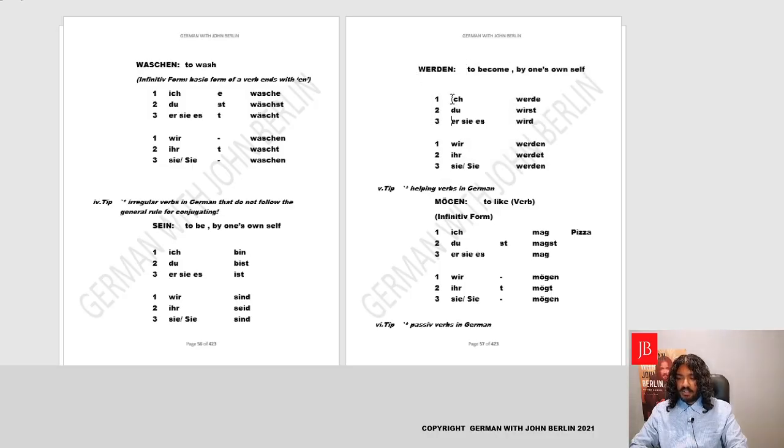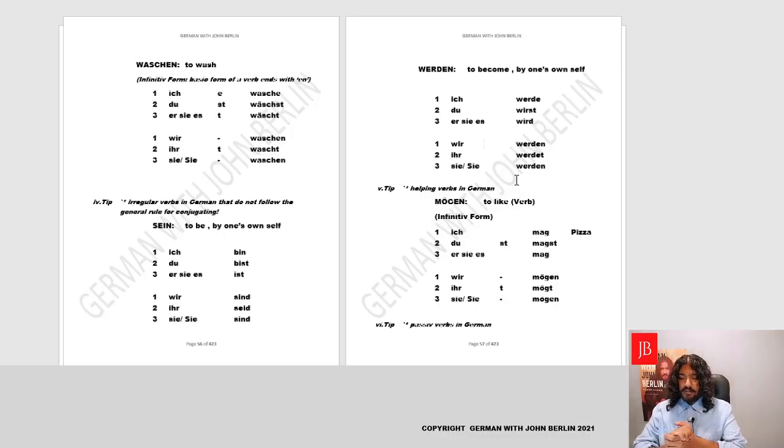And next in line is a similar irregular verb, which is to become, werden. And I become, ich werde. You become, du wirst. As before, the E changes to I, so that much helps, yes. And it becomes wirst. And er/sie/es, here is a little change as well. Er/sie/es wird. He, she, it becomes. Yes. Then again, we come back to normal. Wir werden, ihr werdet, sie, sie werden. Perfect. So it's a little irregular, especially in third person. We do not say, like we used to add the T normally, we used to say werd. That will be wrong. It's wird. That's what makes this verb irregular as well.